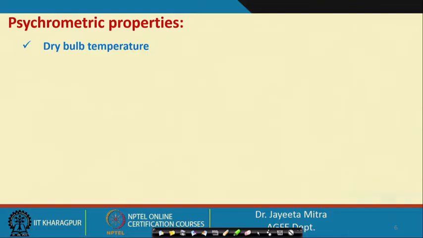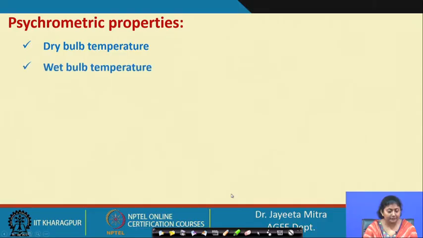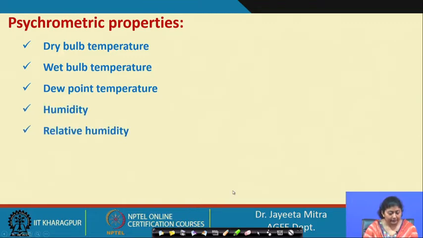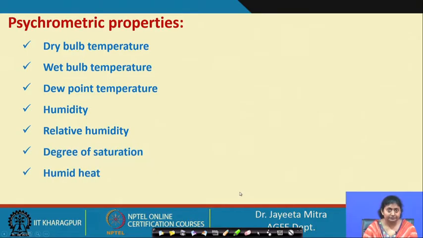So, psychrometric properties. Psychrometry is a very interesting phenomenon, and it gives us many properties of dry air plus the moisture present in it. This moist air combination we can analyze by a psychrometric chart, and there are many properties we can find. One such is dry bulb temperature, another is wet bulb temperature, dew point temperature, humidity, relative humidity, degree of saturation, humid heat, and finally humid volume. So, we will discuss them one by one in detail.